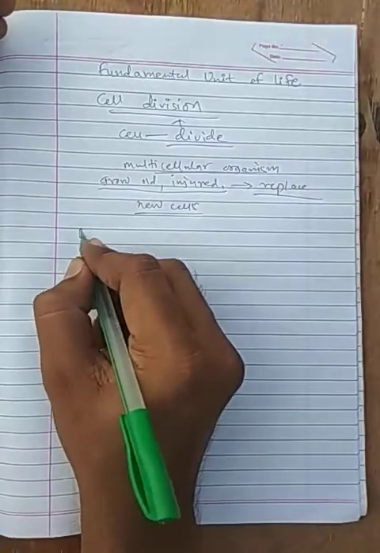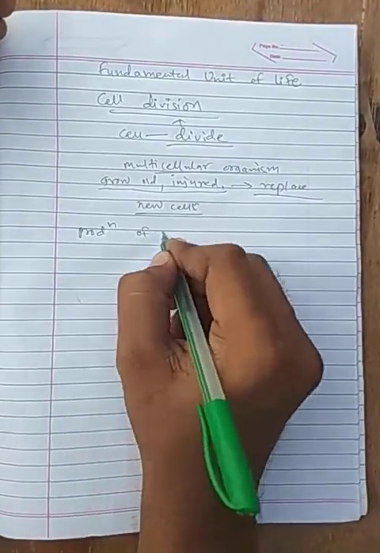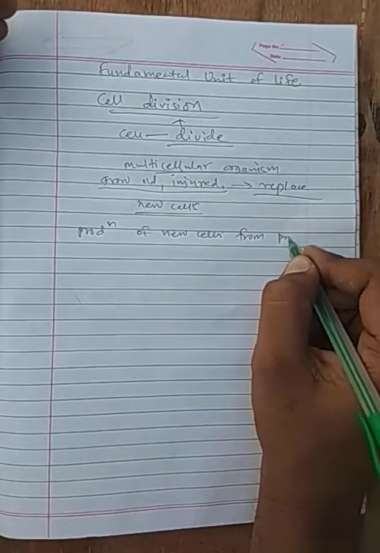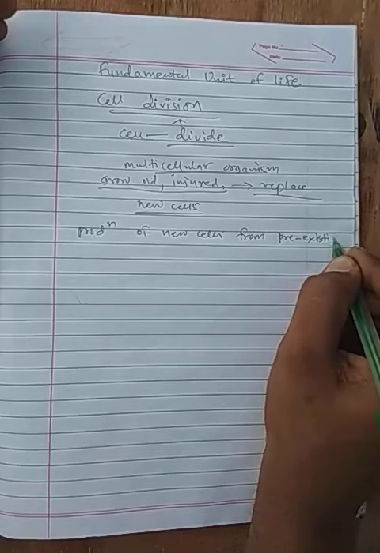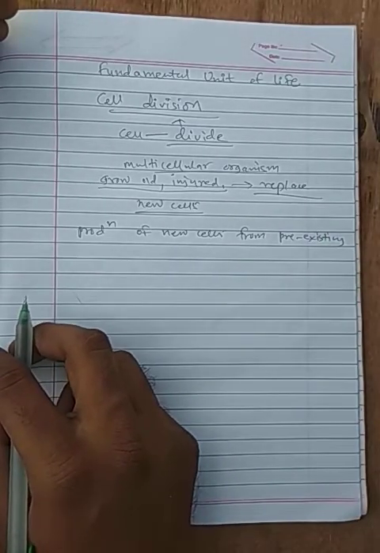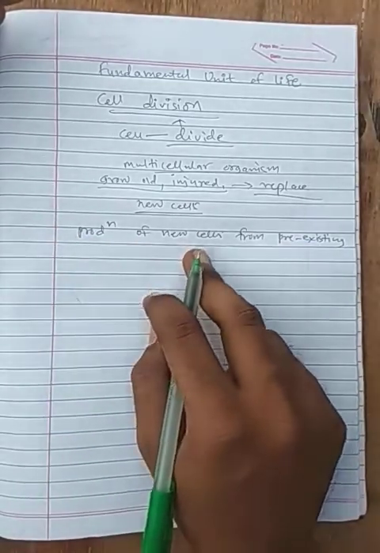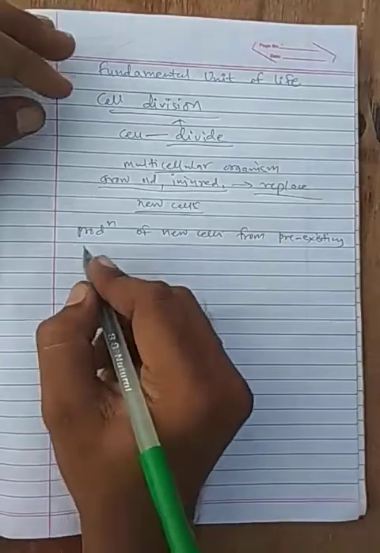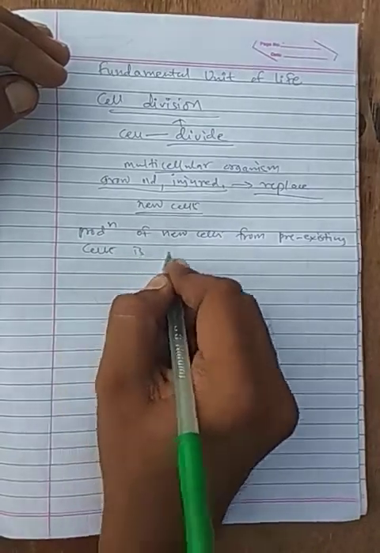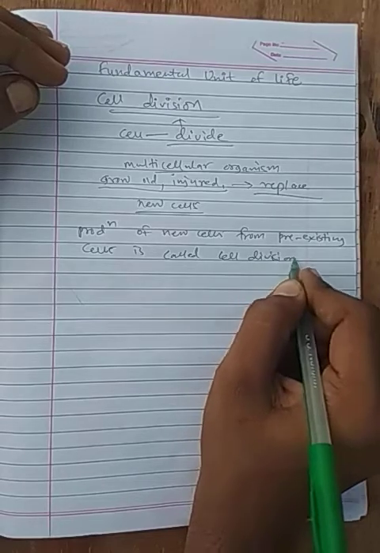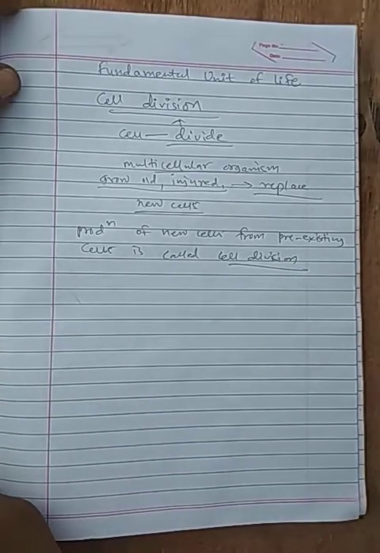So this production of new cells from pre-existing cells, cells that are already existing producing new cells, is called cell division. Production of new cells from pre-existing cells is called cell division.